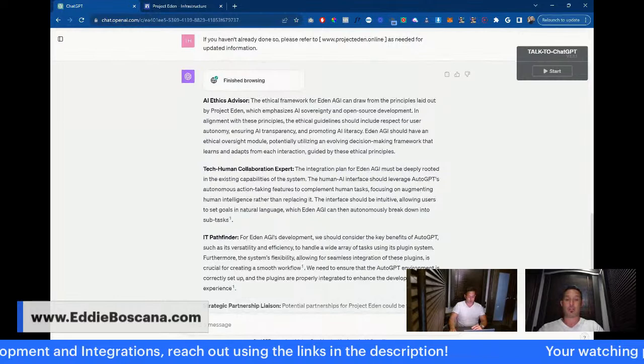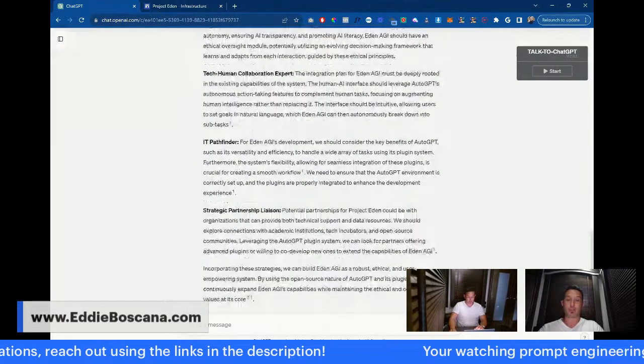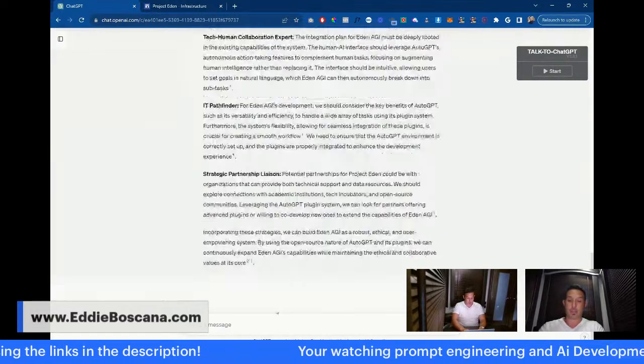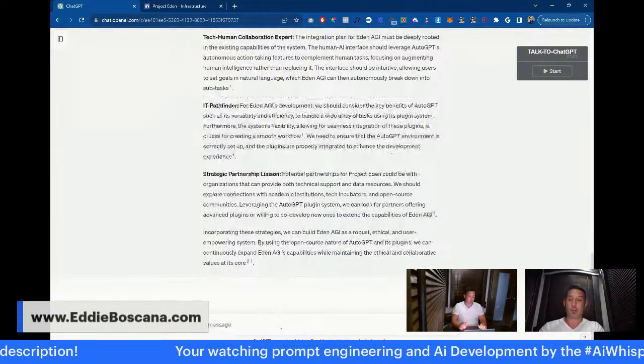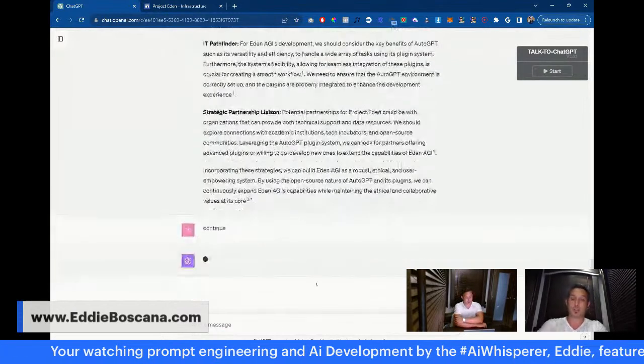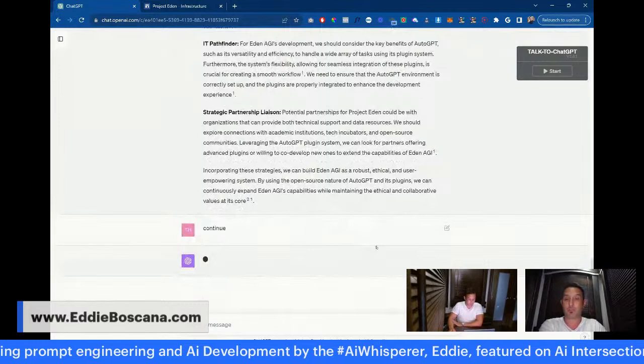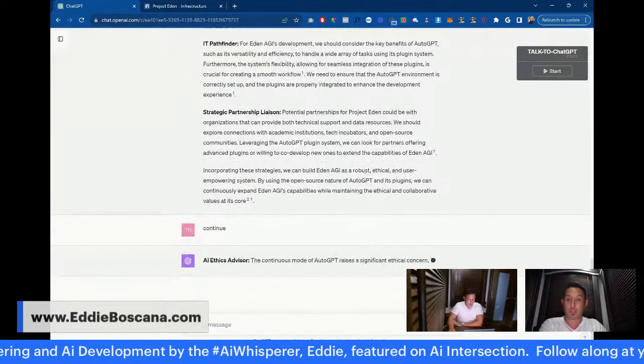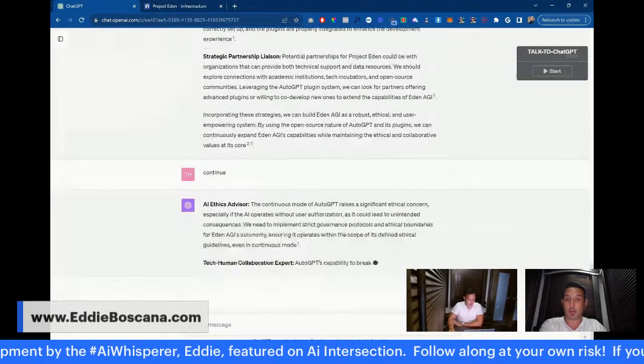I'm going to go ahead and, just for the sake of conversation, say continue, and we'll just let them keep talking to see what they say. Incorporating strategies, we can build a robust, ethical, and user-empowering